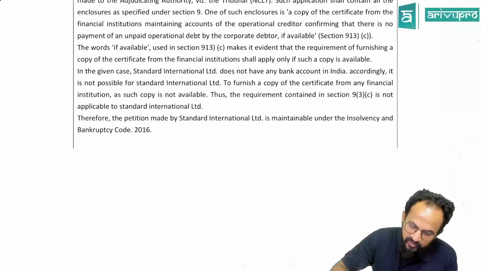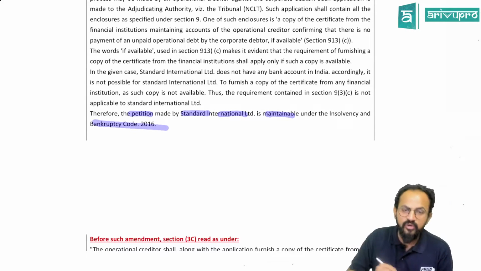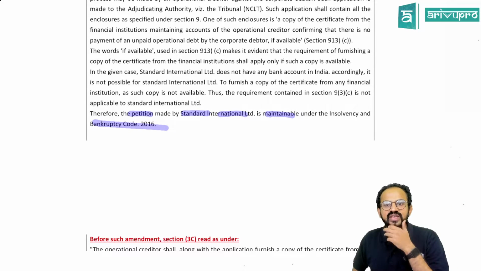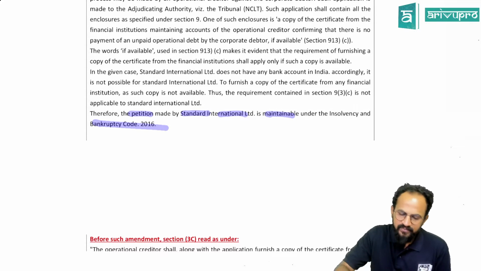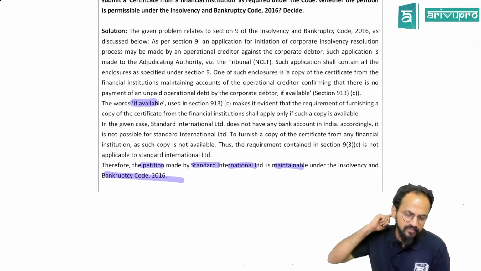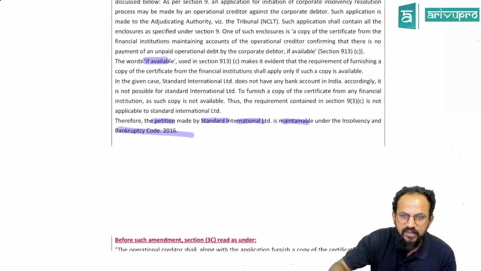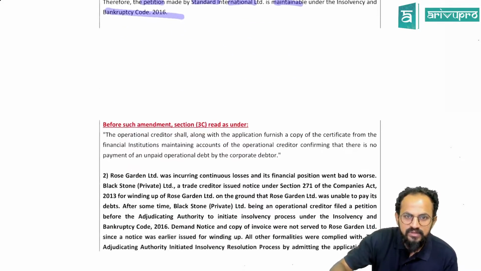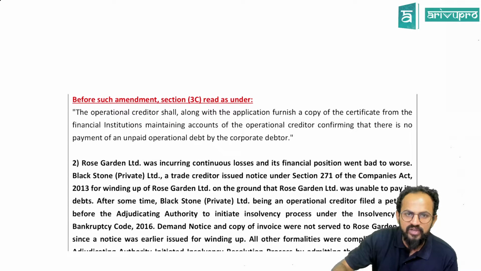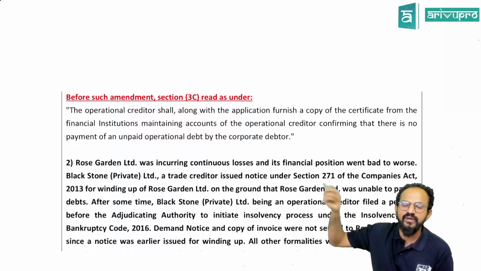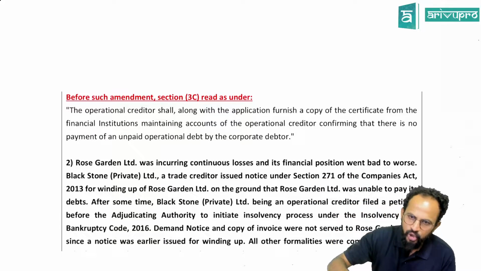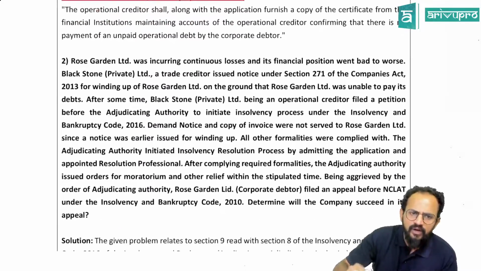Look at the conclusion. Therefore, the petition made by Standard International Limited is maintainable under the Insolvency and Bankruptcy Code. What is the ground? The ground is "if available". Clear? Now see, this is the one. Clear, all of you? Because there was an amendment, that is what I told you. Before such amendment, this was the case. After the amendment, "if available" has been added. Clear, all of you?